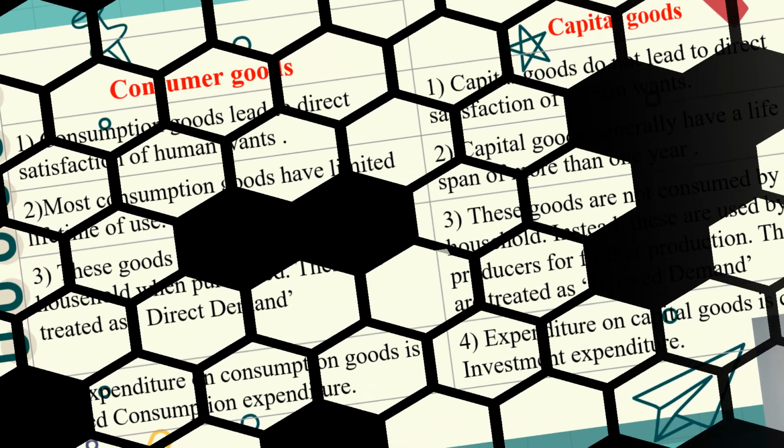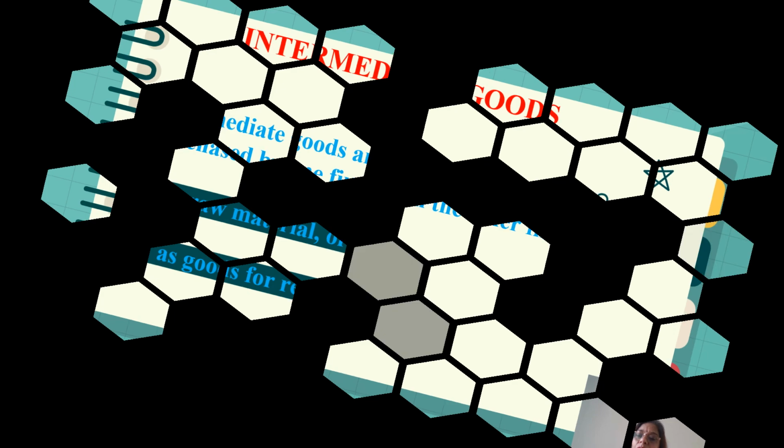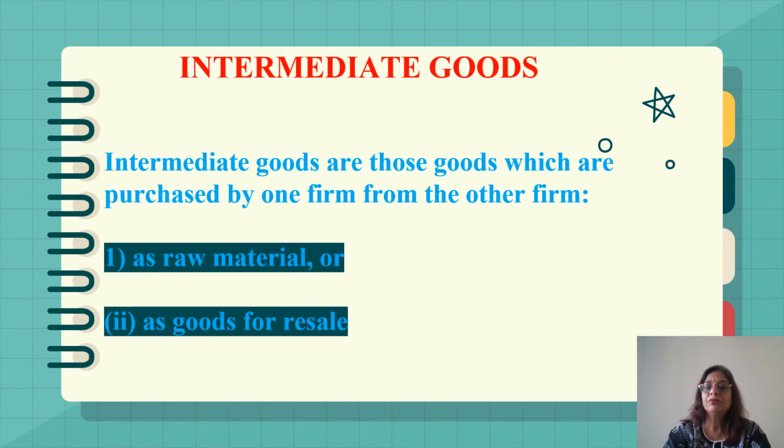Now, the very important term in economics, that is intermediate goods, and it also has importance in the estimation of national income. Now, what are intermediate goods?